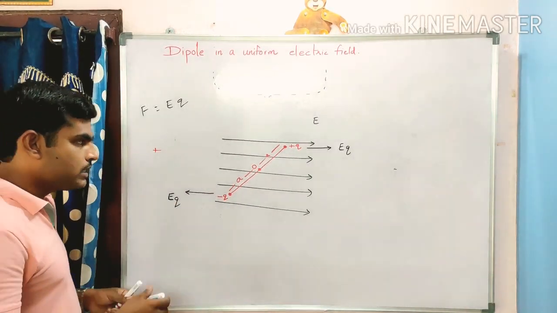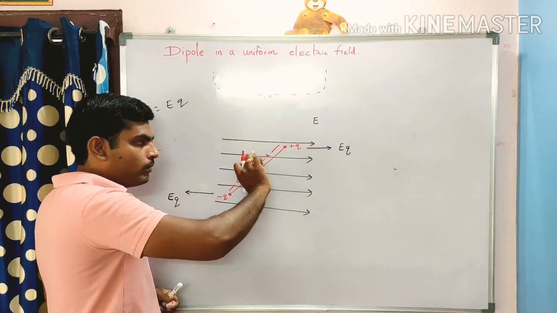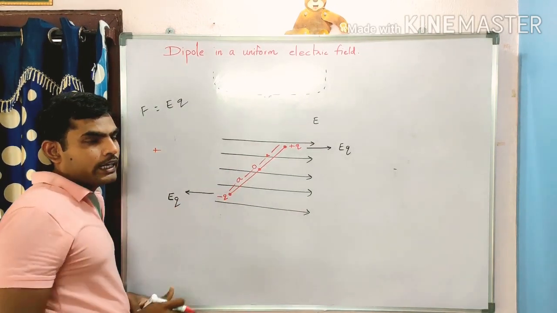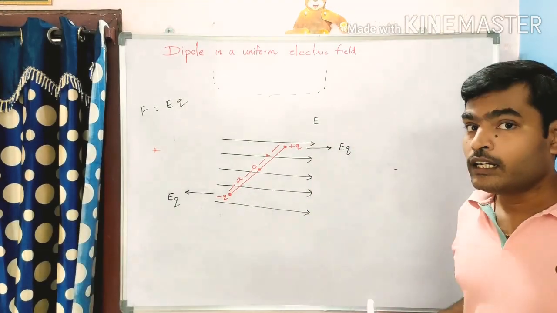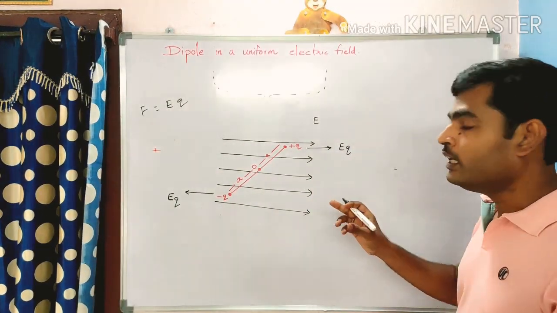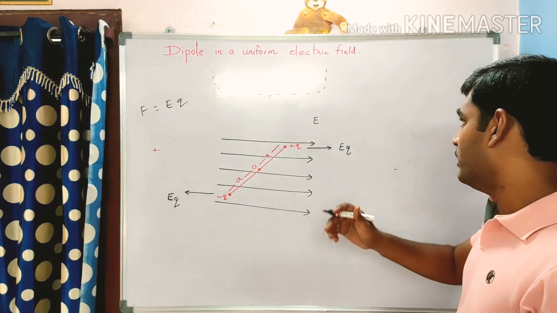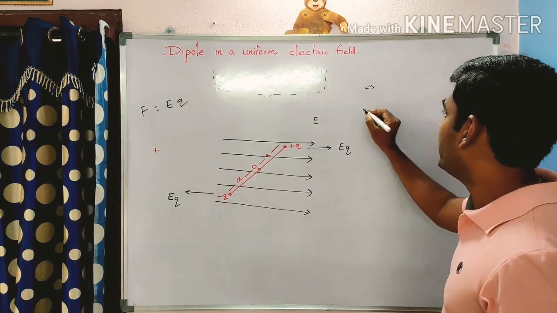Now this starts to rotate. This rotating effect is called torque. When does a torque generate?